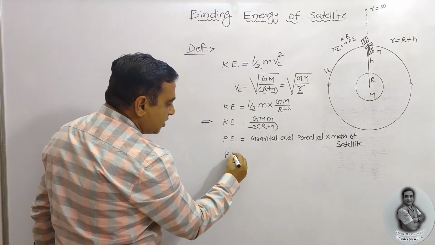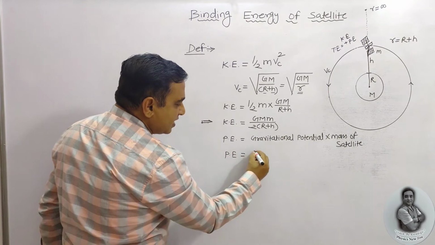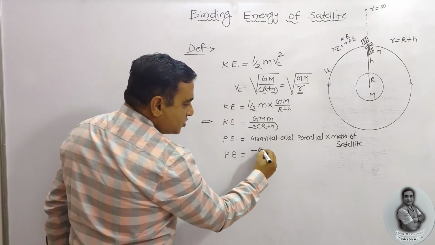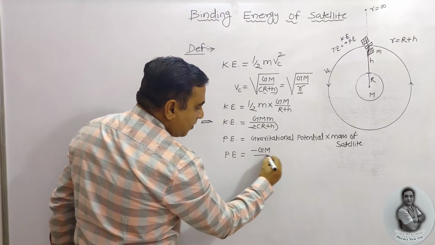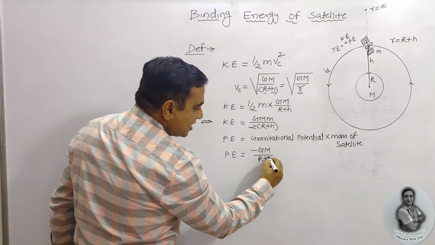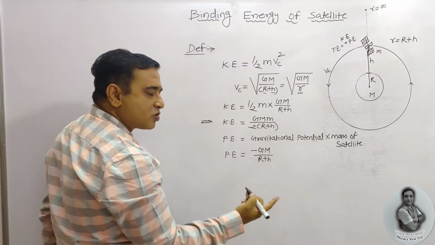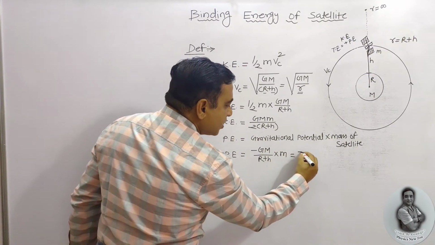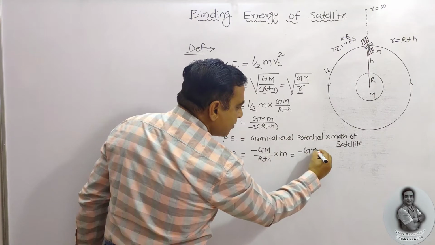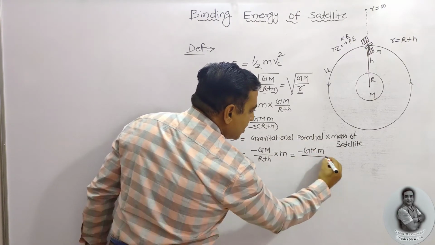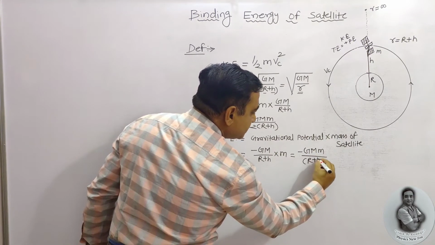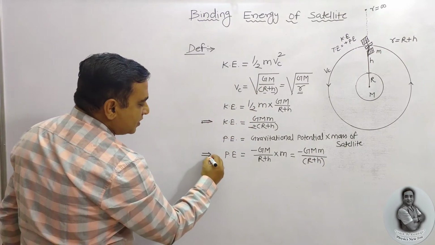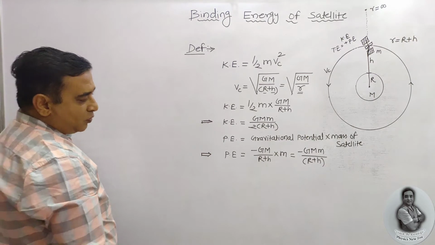So I am going to write here the potential energy is equal to minus GM upon r plus h, or we can write it as small r also, into mass of satellite, that is m. That means we are going to get the equation GMm upon r plus h. This is your potential energy. So we need to get the total energy now.